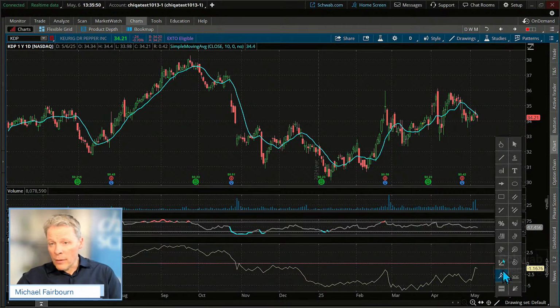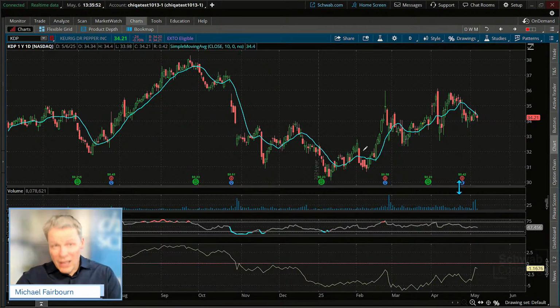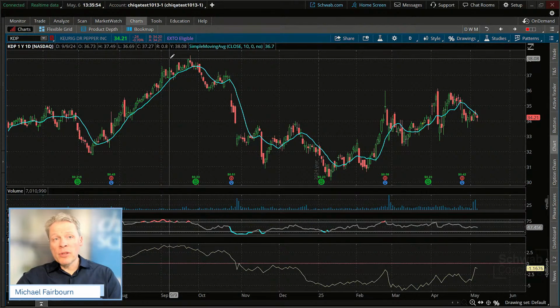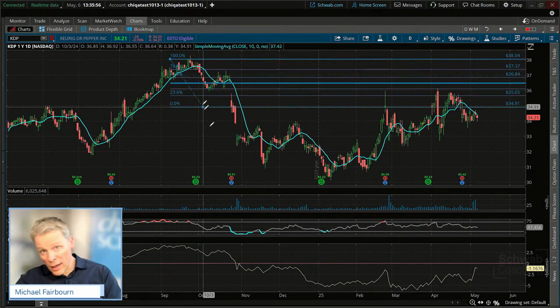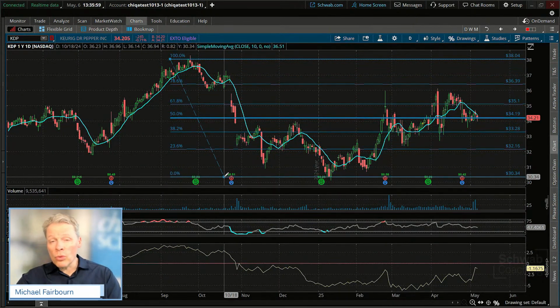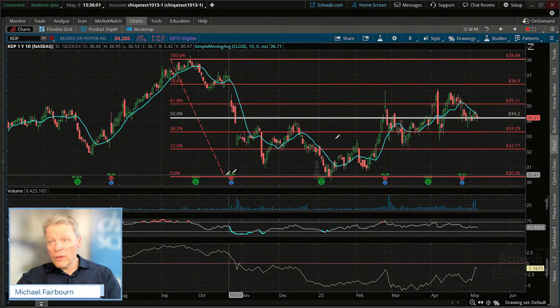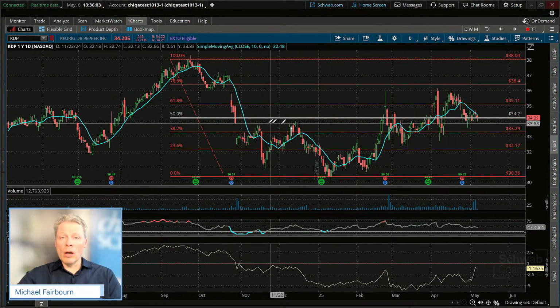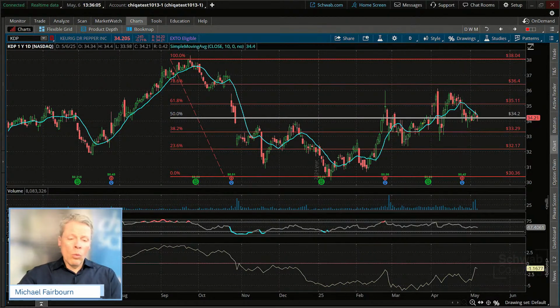Let's just pull up the Fibonacci because it does look like it could be a 50% fib. Closing price to closing price is down here. Ooh, yeah, we're very, very close to the 50% as well. So what some traders will look for is if you can break below the 50 and then start to trade back up above it, it can signal this move in terms of a possible flag pattern extending higher.